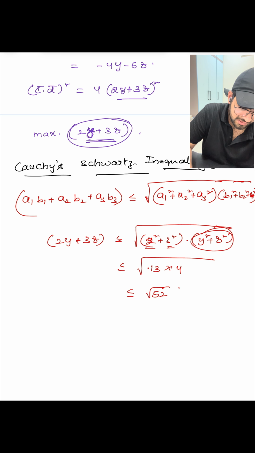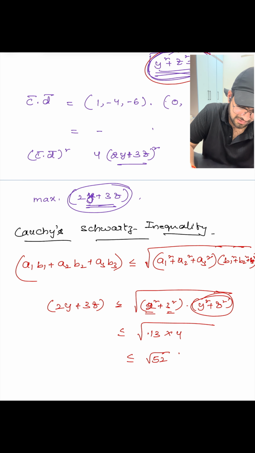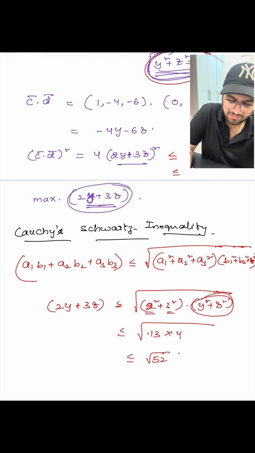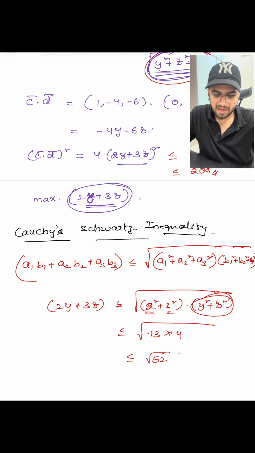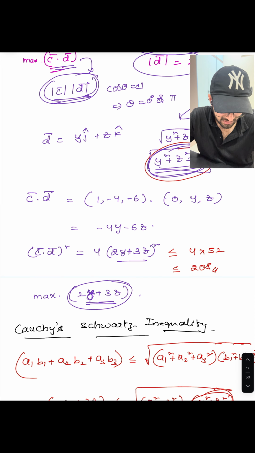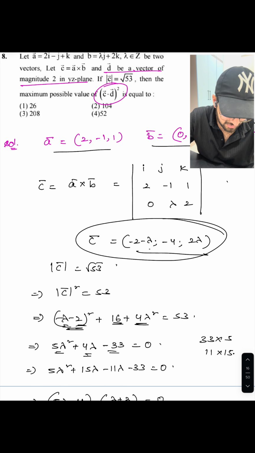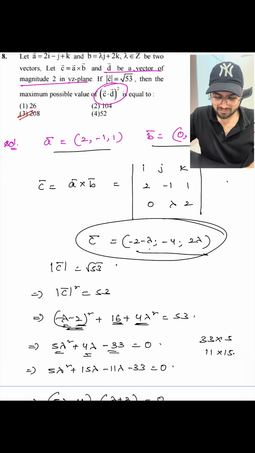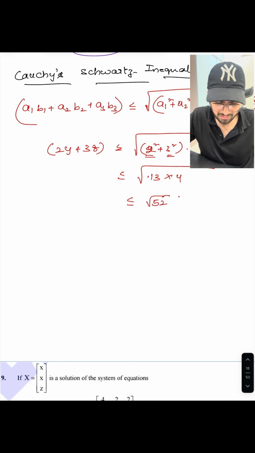Okay. Now we wanted 4 times the square of the value, right? So for the maximum, this is always less than or equal to 4 times the square of the value, meaning 52. So this is less than or equal to 208. So the maximum value it can take is 208. Let's see where the option is. Yeah, third option. Done. It's a nice question, so do check it out.